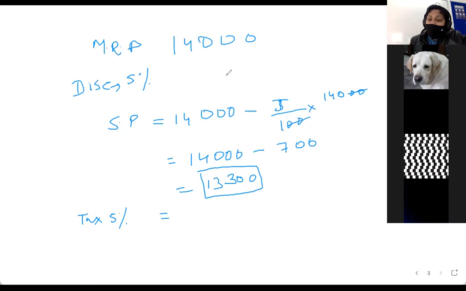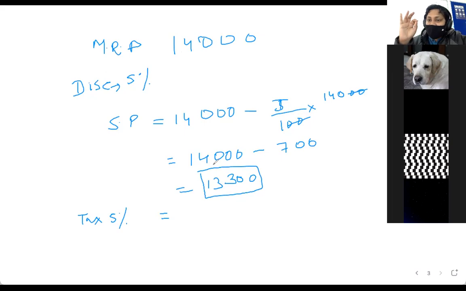No, whatever I told you, the 14,000 is the mark price, and to find the selling price, we just have to do mark price minus discount. So the original selling price at which it's actually going to be sold becomes 13,300, and then of course we put the tax on the selling price. Right. So we do mark price minus discount, and then we put tax on the selling price. Right. So understand this.